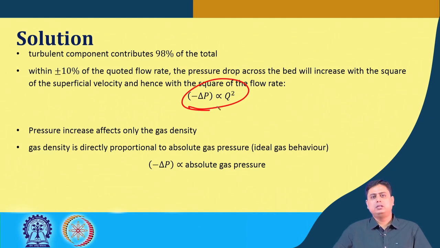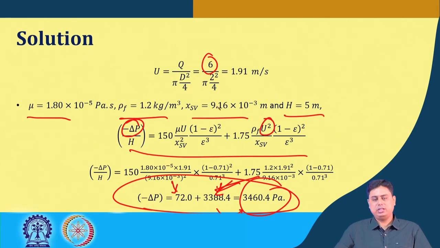The question is whether there will be any influence of pressure and temperature of the gaseous phase. Now the pressure increase influences only the gas density. If the gas density, which is the fluid density, changes, what will happen? Del P and rho f, what is the relation? If rho f increases, del P will increase.